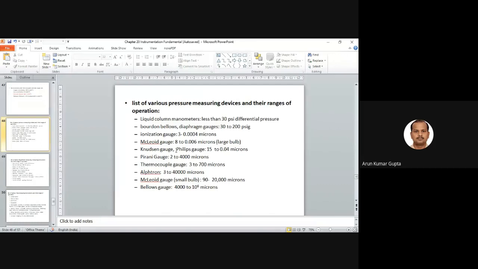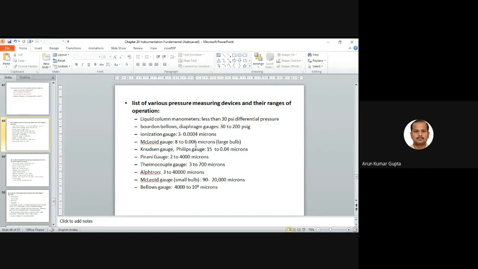So now we have the various pressure measuring devices that we have already discussed. Now I summarize the range also. We have the liquid column, which is basically used to measure less than 30 psi differential pressure. We have the Bourdon, bellows, and diaphragm gauge, 30 to 200; the ionization gauge, 3 to 0.0004 microns; and the McLeod gauge, this is